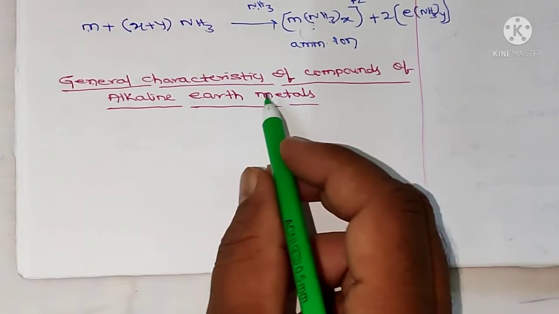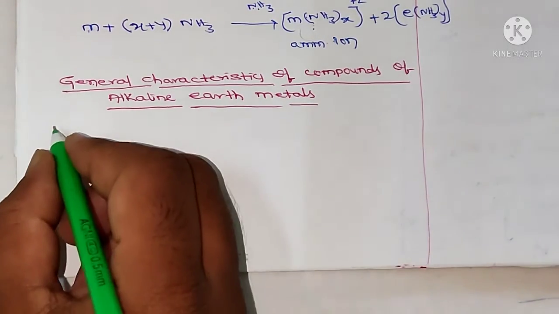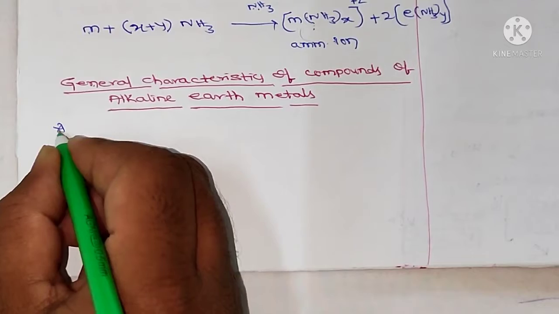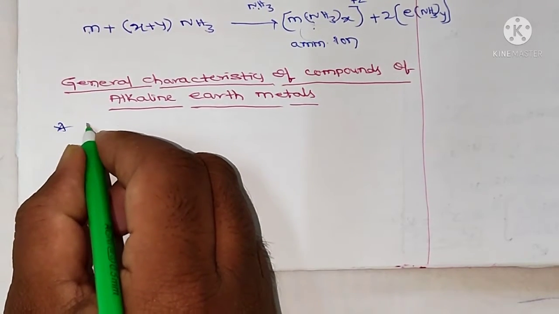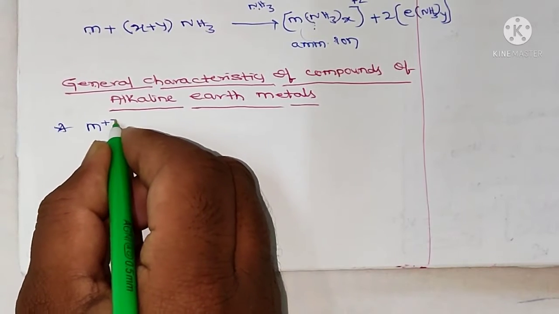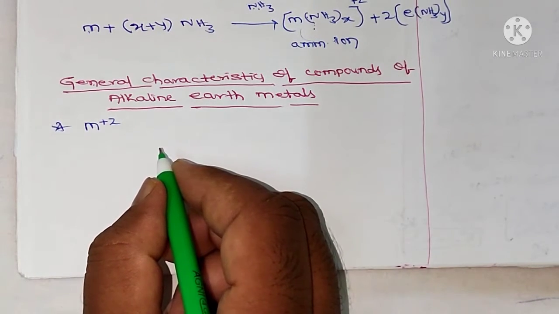Next one, general characteristics of compounds of alkaline earth metals. The alkaline earth metals have a di-positive oxidation state, M+2, because they lose 2 electrons to get stability.